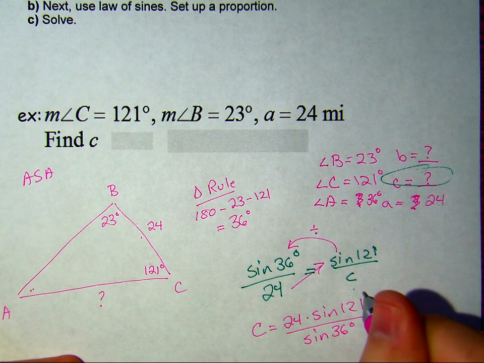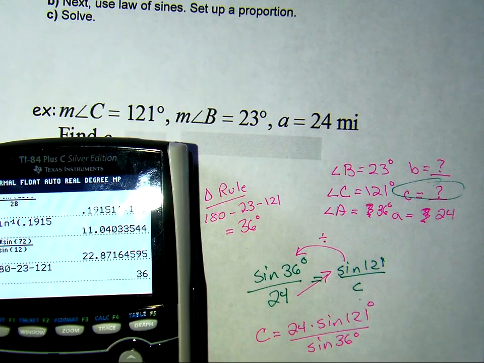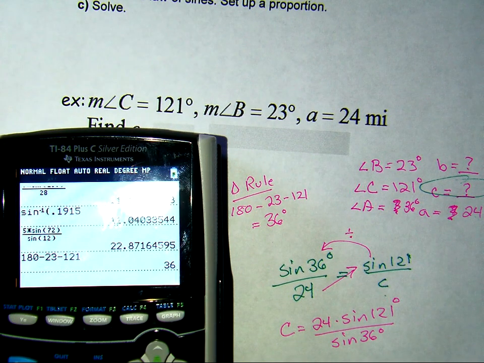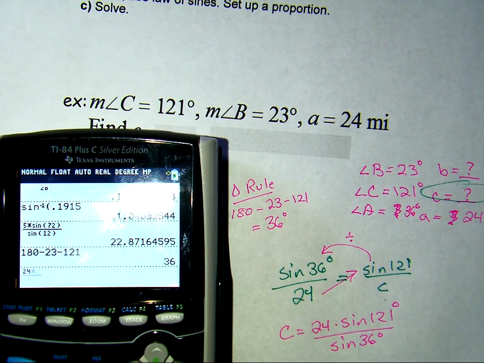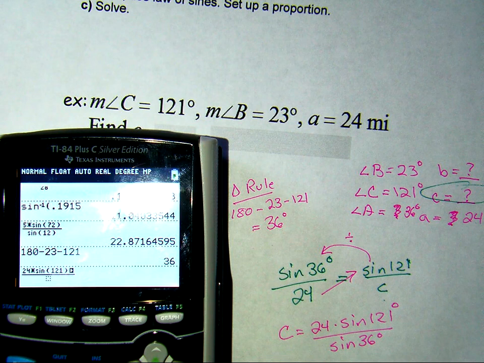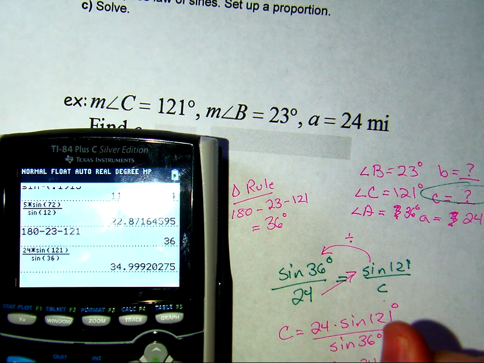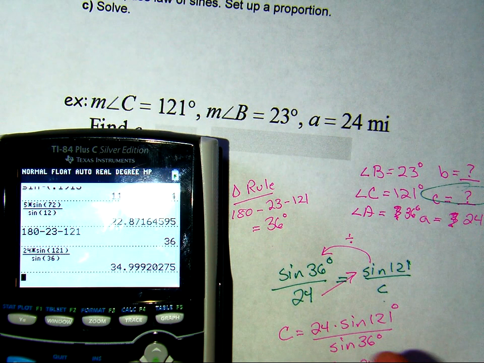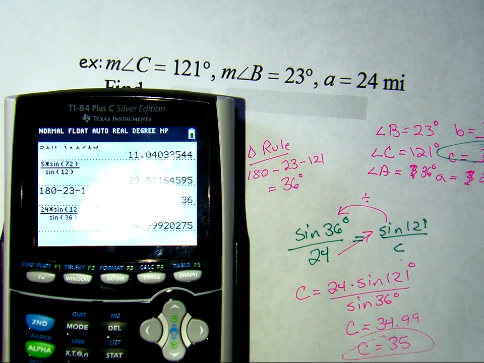Let's go to our calculator. 24 times sine of 121 in the numerator, sine of 36 in the denominator, and this side length is 34.99, so we'll just round it to 35. And that so far is the basics of finding a law of sines problem.